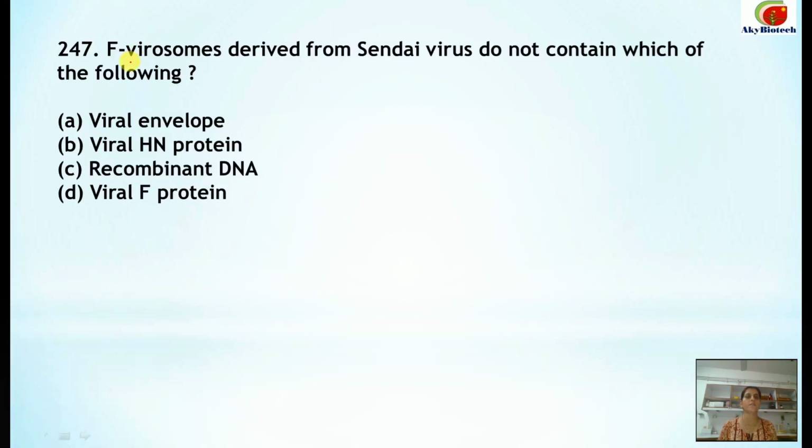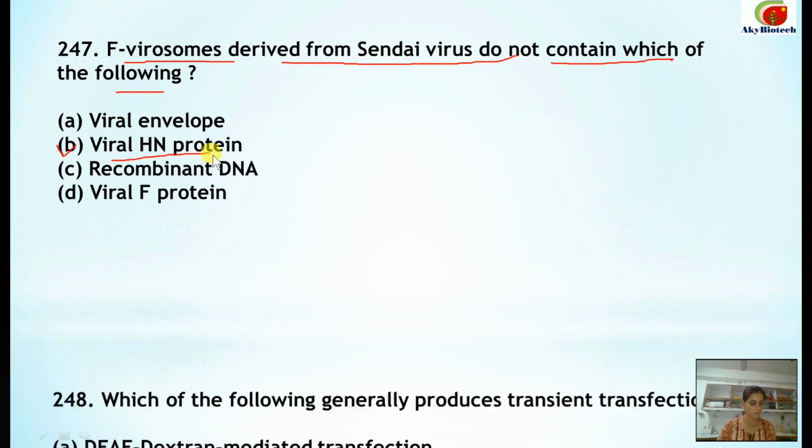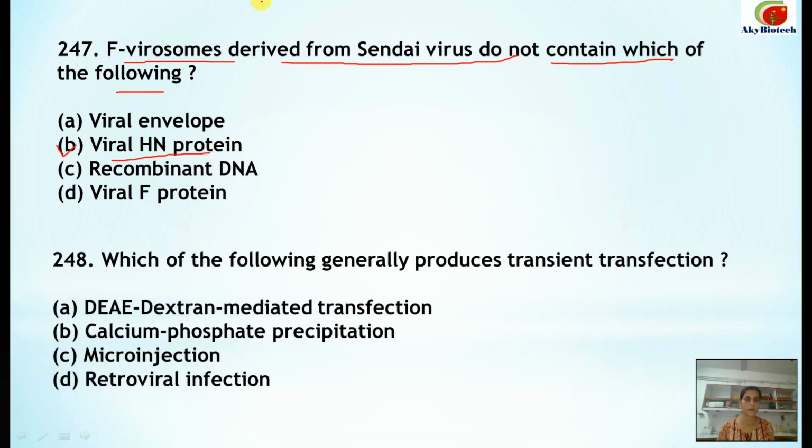Number 247. Virosomes derived from Sendai virus do not contain which of the following? They do not contain viral HN protein. This is the correct option. 248. Which of the following generally produces transient infection? So the correct option is DEAE, that is dextran mediated transfection. This is the correct one.